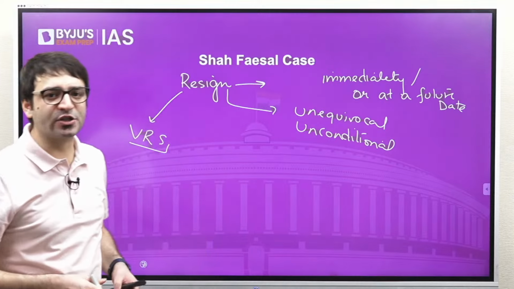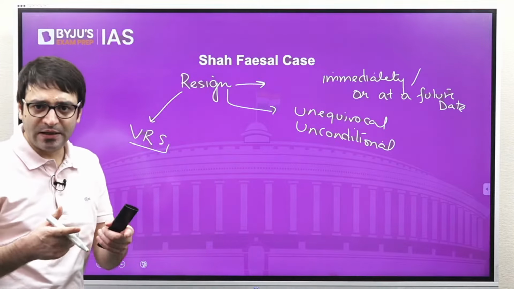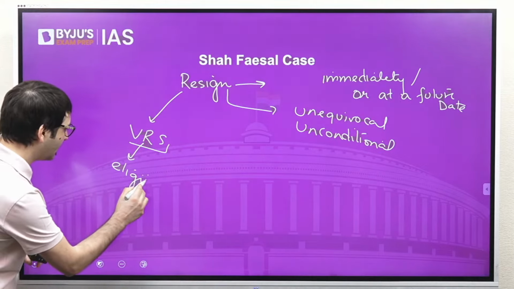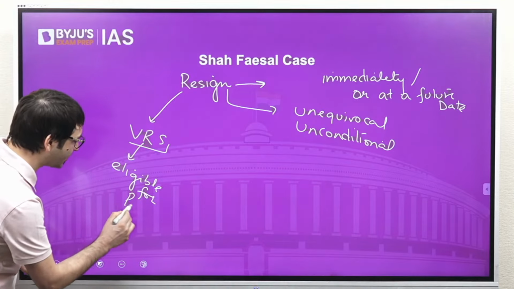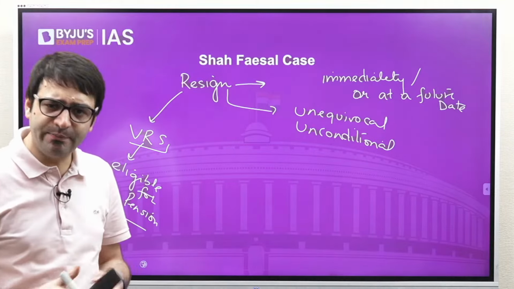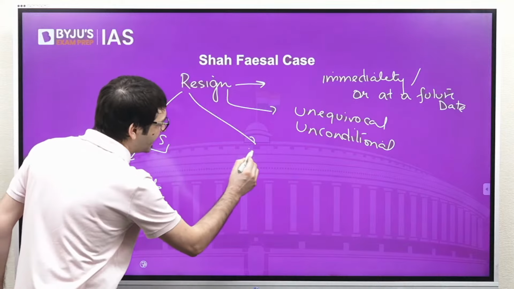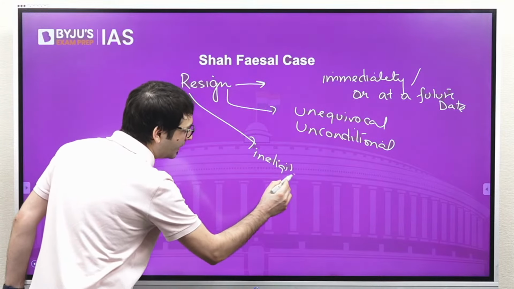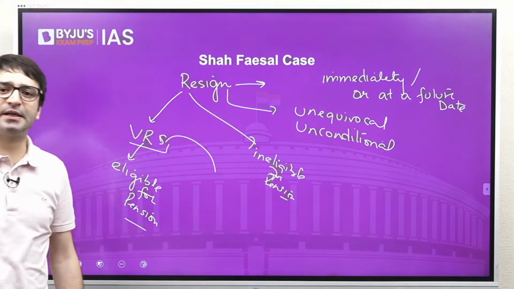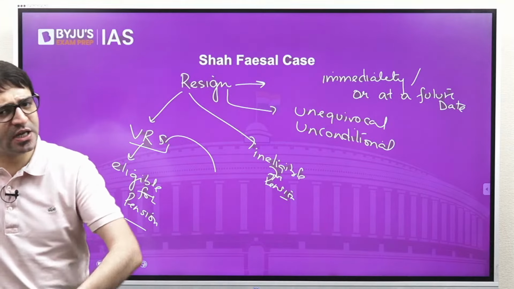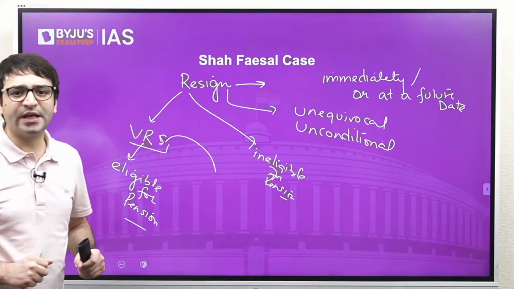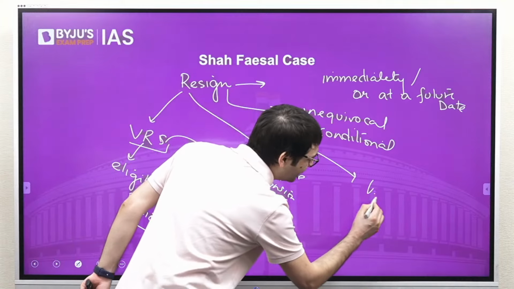But this resignation is different from the voluntary resignation scheme. Under this voluntary resignation scheme, if somebody is resigning voluntarily under a scheme of the government, these individuals are eligible for pension. So those who opt for the voluntary retirement scheme, they're eligible for pension, but those who resign, they are ineligible for pension. Those who resign without opting for the voluntary retirement scheme, they are not eligible for pensionary benefits.